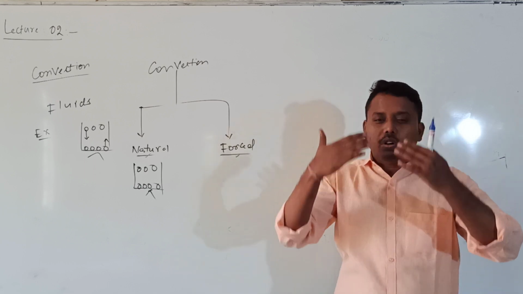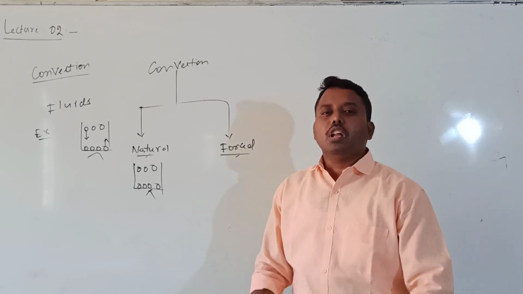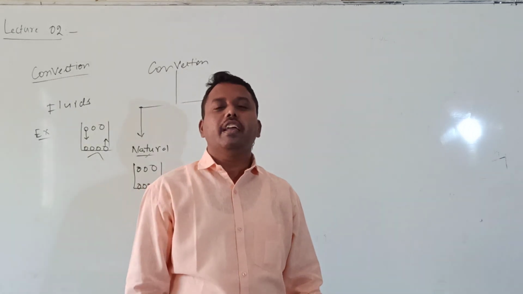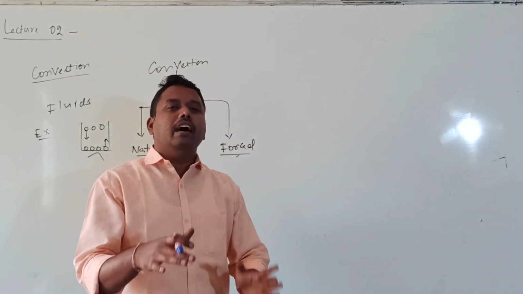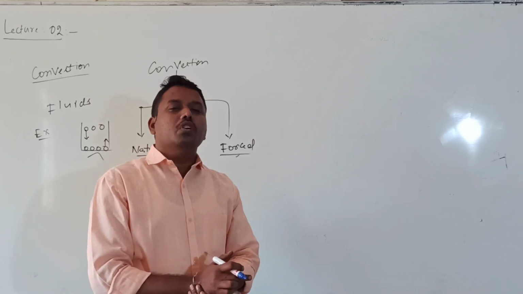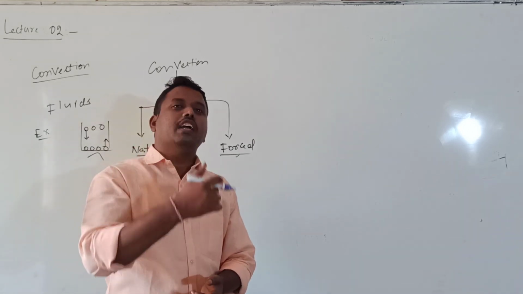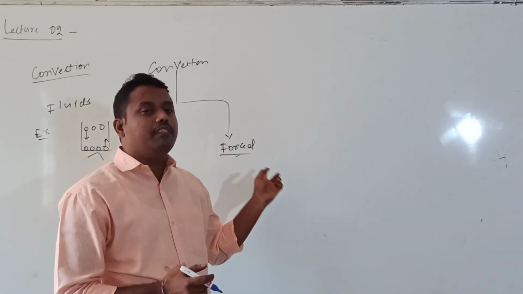Even if I stand, the blood will not flow only in the downward direction. If the blood flowed only downward, all the blood would be at the bottom. But because of the heart, it makes the blood flow in the upward direction also. So that is which convection?